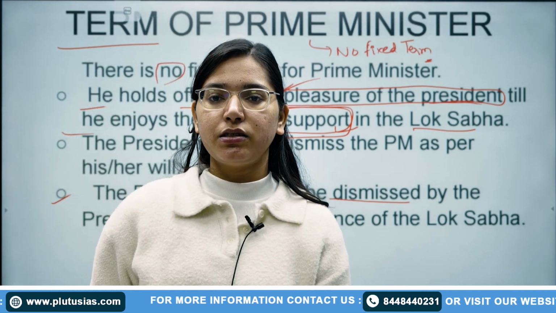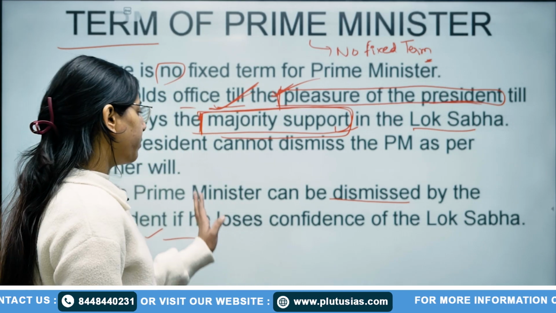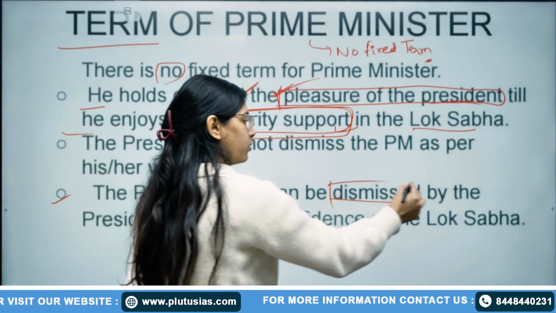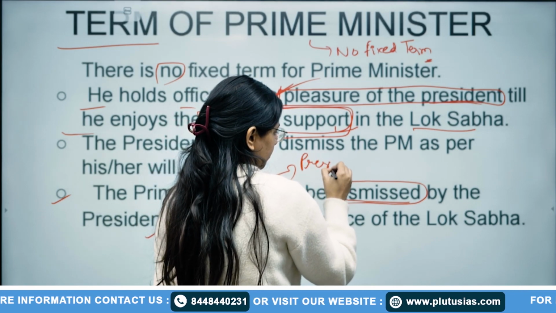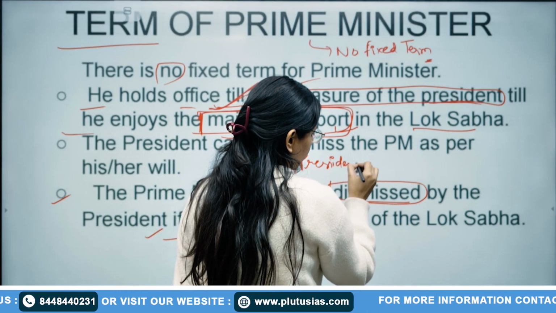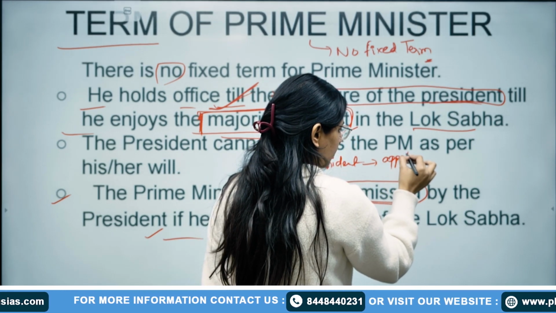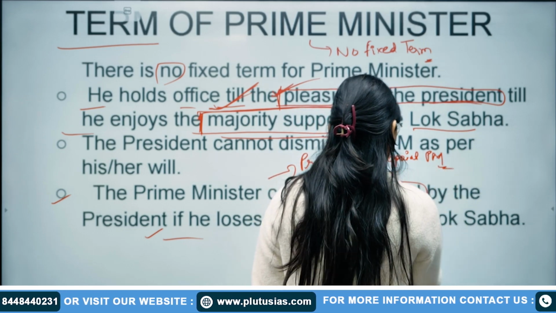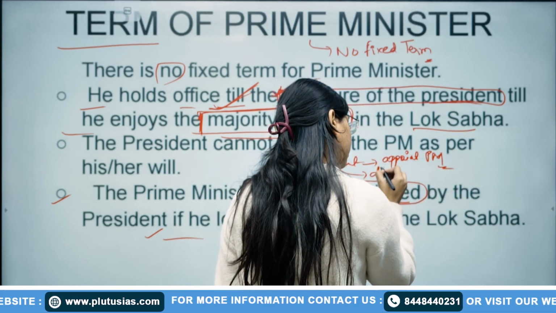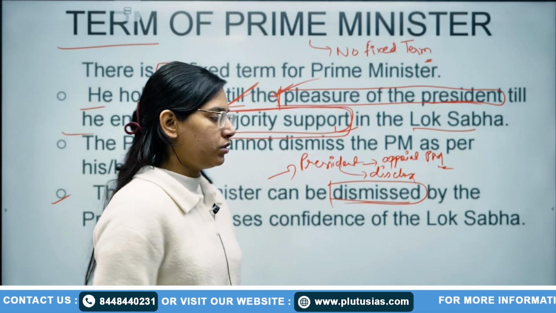The President appoints the Prime Minister, and he can dismiss him also when he loses the confidence in the Lok Sabha.